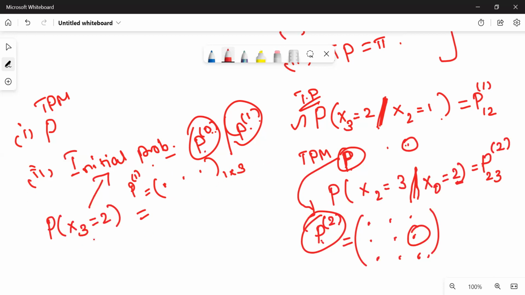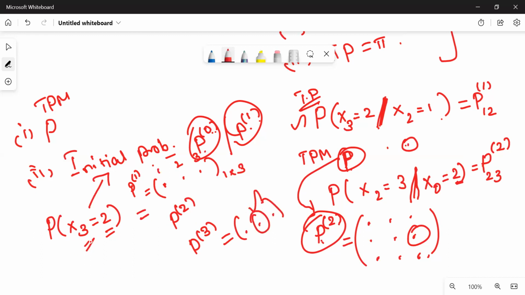Then p of x3 is equal to 2 means the state is 2. So this is state 1, state 2, state 3. State 2 means this entry, but x3 means you need p of 3. p of 1 is there. We have to find p of 2, p of 3. So in p of 3, we have to get the state 2 value. So this is the answer.